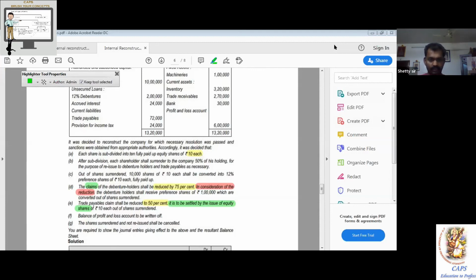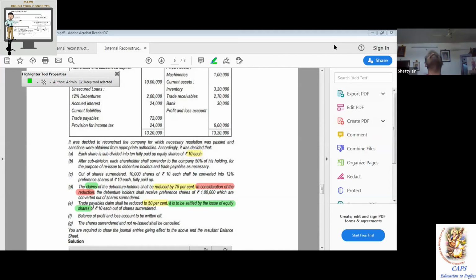Next, entry number. Said F, but F should be the last item. So you can write now G for your understanding. G. Share surrender account debit to capitalization account. Working out you can refer.